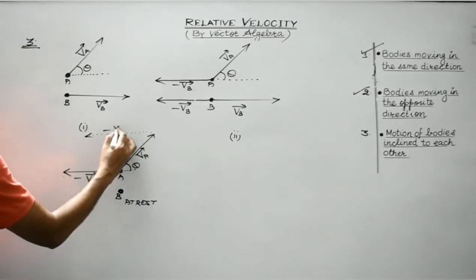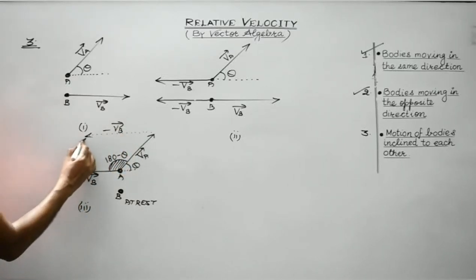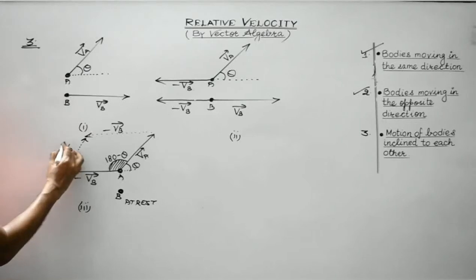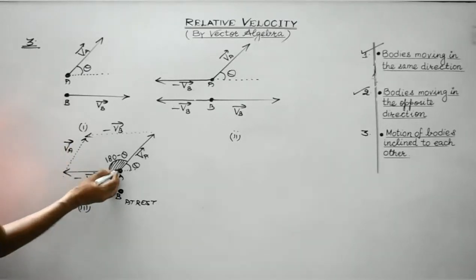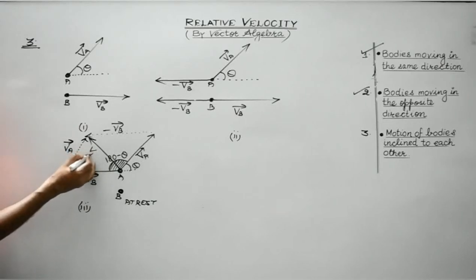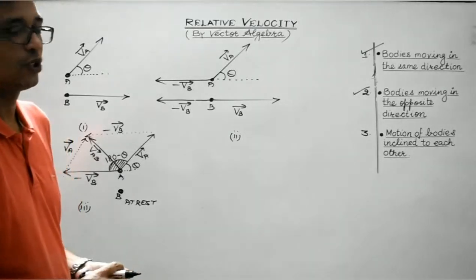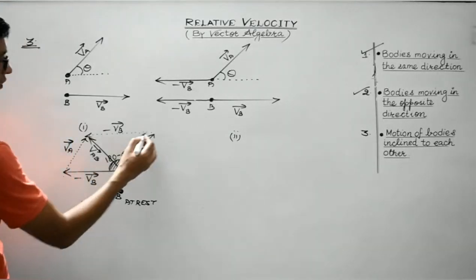So this is minus VB vector and this one would be VA vector. This one is the diagonal passing through the same point. This one will give VAB, the relative velocity of A with respect to B. You can make use of the triangle law of vector addition as well.